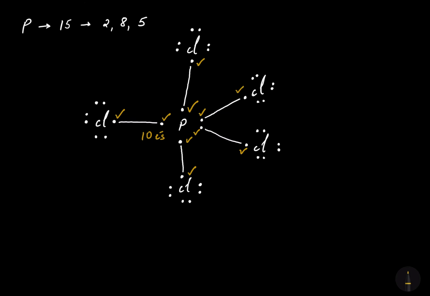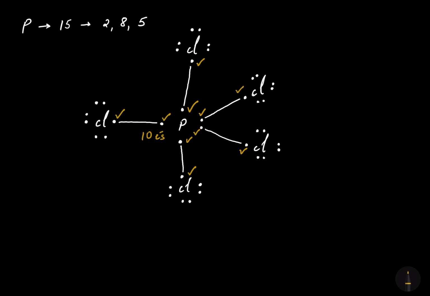Phosphorus is having more than 8 electrons in its valence shell after the formation of 5 covalent bonds. So phosphorus is having 10 electrons in its valence shell. That's more than 8 electrons. It's 10 electrons in its valence shell after the formation of 5 covalent bonds with 5 chlorines.